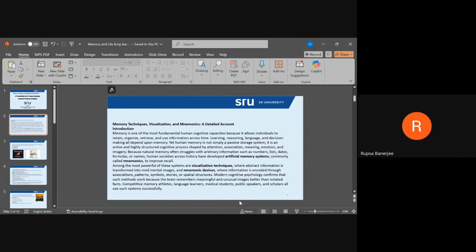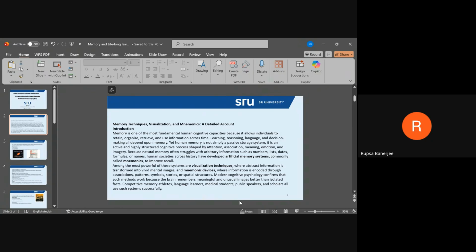Because natural memory often struggles with arbitrary information such as numbers, lists, dates, formulas, or names, human societies across history have developed artificial memory systems, commonly called mnemonics, to improve recall.